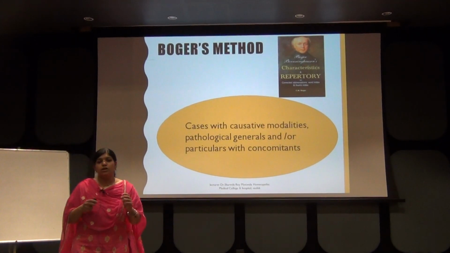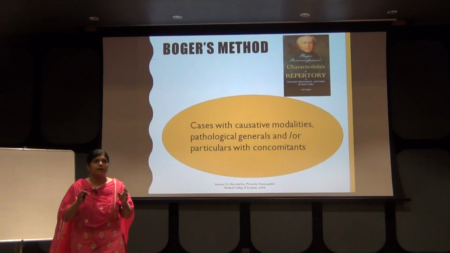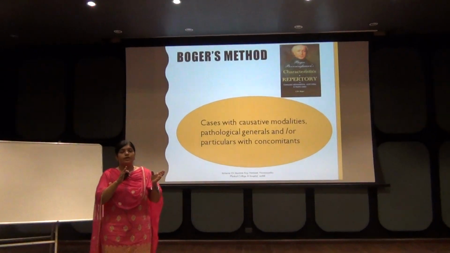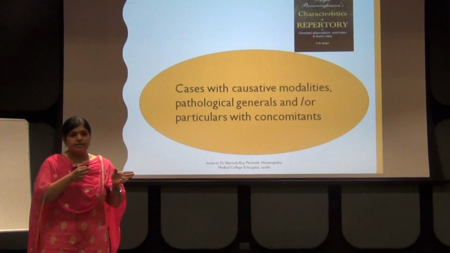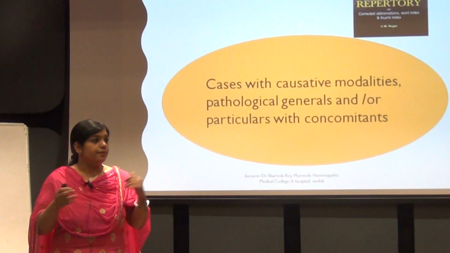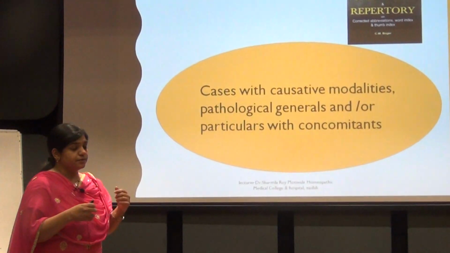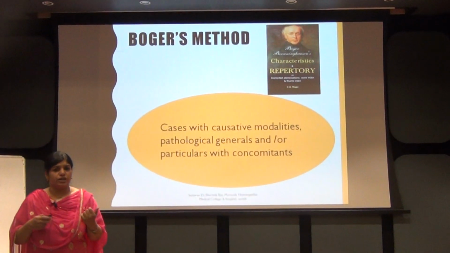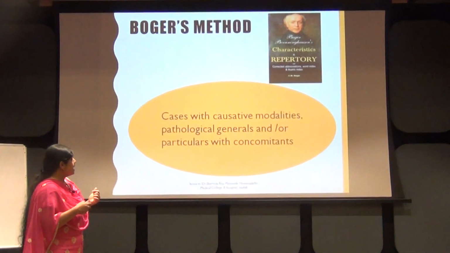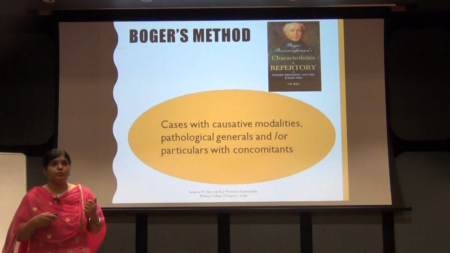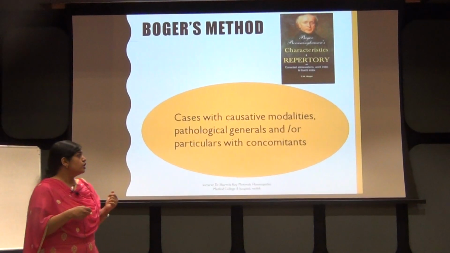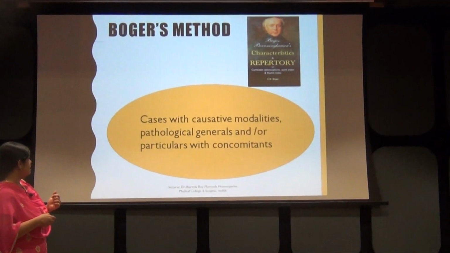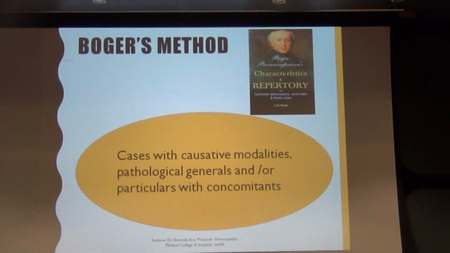So Kent is over. I'll just summarize: Kent has given more importance to mental, then physical, lastly particular. Now we'll go to Boger's method. You see, Boger is one of the followers of Boenninghausen, and he has given more importance to Boenninghausen's philosophy. So based on that, he has given the method for the cases.